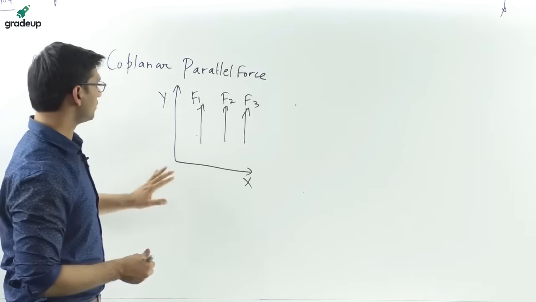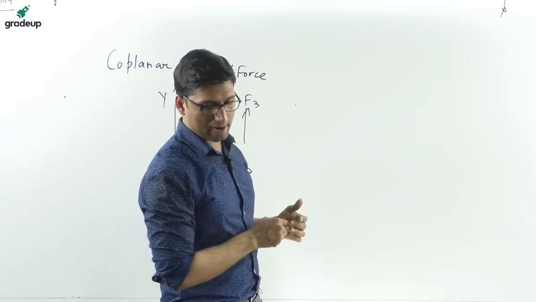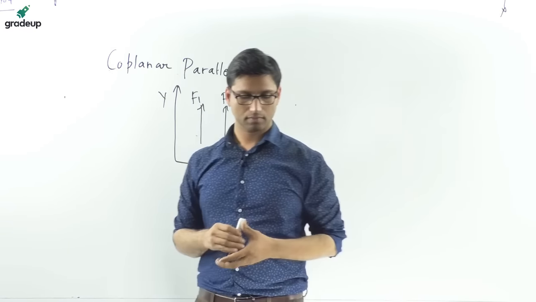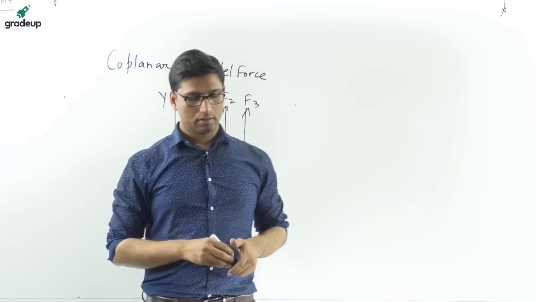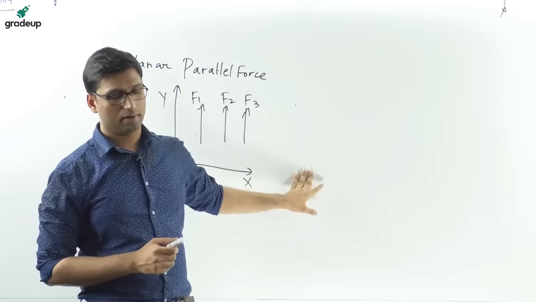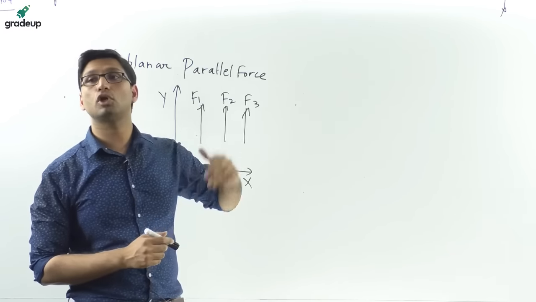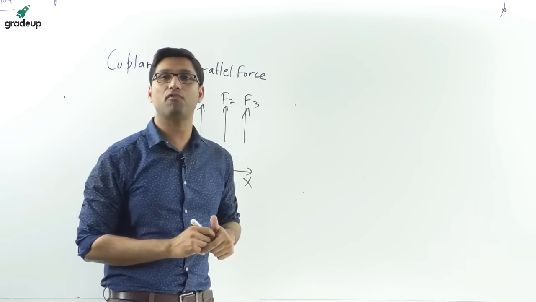So, coplanar parallel force. The previous example I gave, a system of vertical forces acting on a beam, was also an example of a coplanar and parallel force.